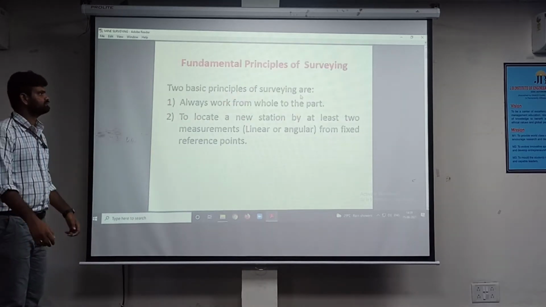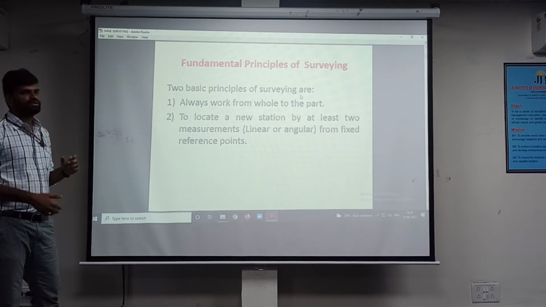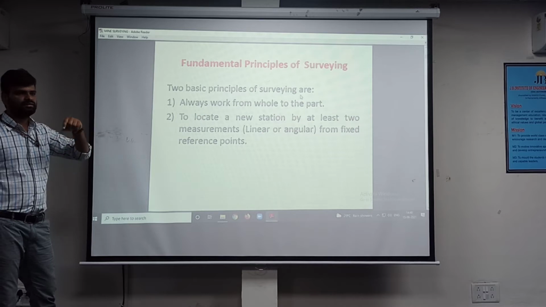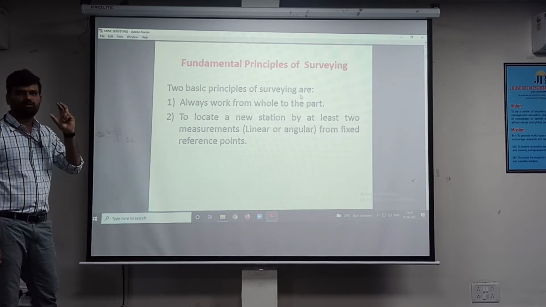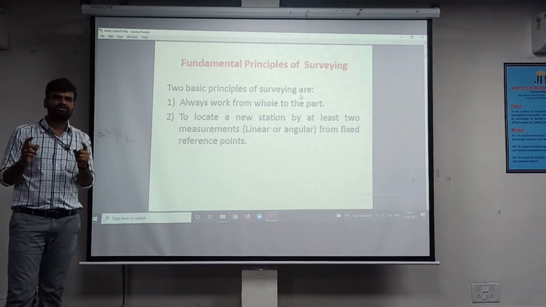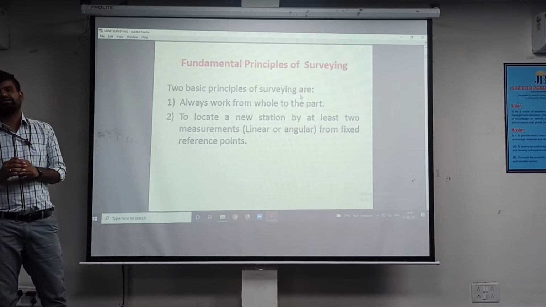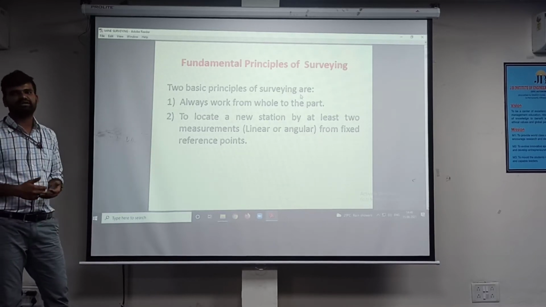There are two fundamental principles of surveying. The first principle is, first we have to consider the whole area, then divide the whole area into small parts. That is, we have to work from whole to the part. The second principle is, if there are two well-known positions, to determine the third position we have to take at least two measurements. Those two measurements can be linear or angular. We can take as per our convenience.